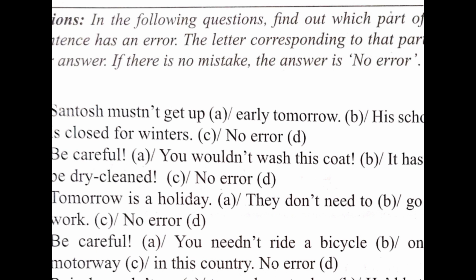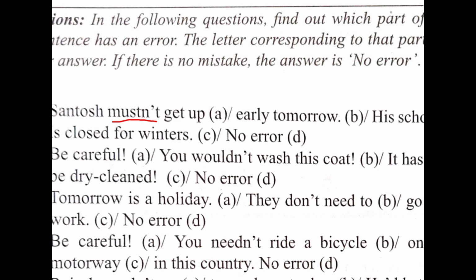In this sentence, modal auxiliaries are used. In the first sentence, must not get up. Must is used when there is a necessity, when there is a compulsion.